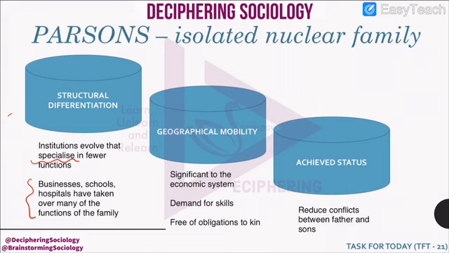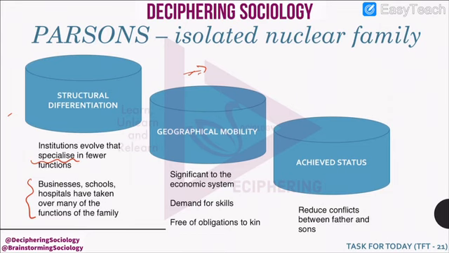The another function which Parsons attaches to the nuclear family is geographical mobility. He says that a nuclear family is significant to the economic system because there is a huge demand of skills, and this nuclear family, because it is smaller, it can move easily from one place to another in search of job, and where the demand for job is more or where the demand for skills is high.